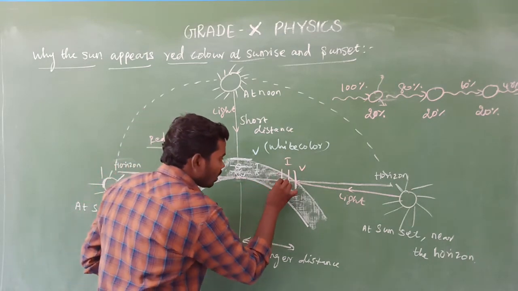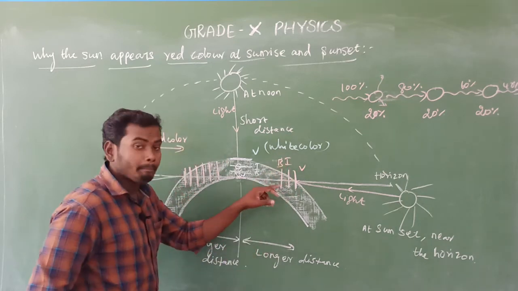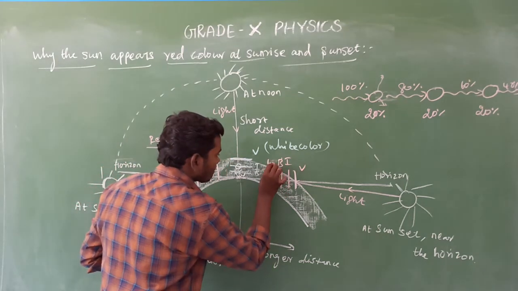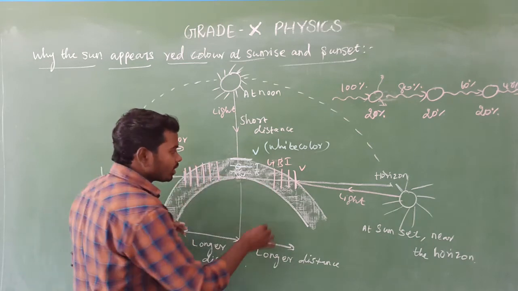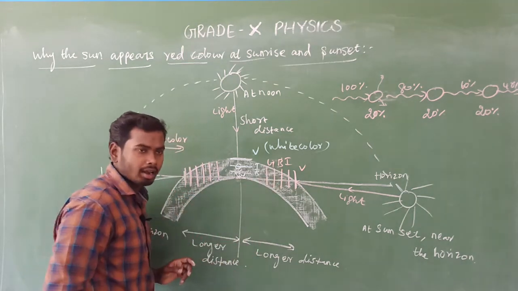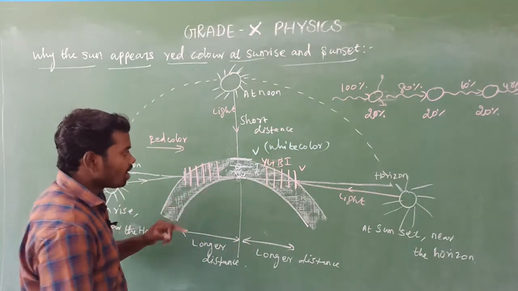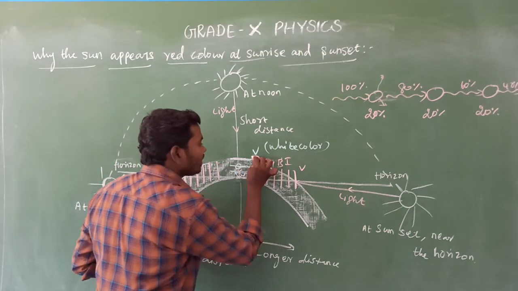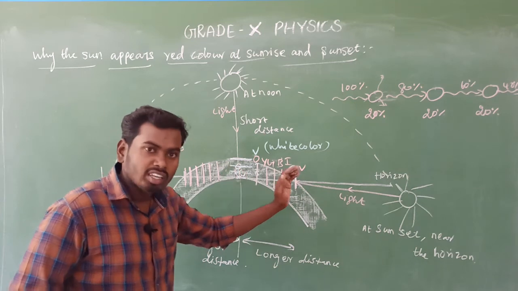Then after that, blue color gets scattered completely before reaching us. Then after that, green color gets scattered completely before reaching us. Then after that, what color will be there? Yes, yellow color gets completely scattered before reaching us. Then orange color gets completely scattered before reaching us because they have a shorter wavelength compared to red color.